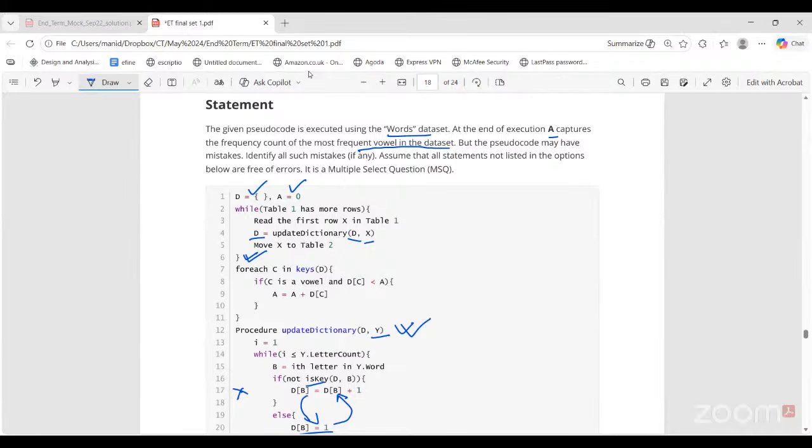Each letter. Now I'm checking if C is a vowel and D of C, that is the frequency count of C, is less than A. A is some value. But A was 0 initially, so no frequency will be less than 0. Right. So this statement is also wrong. It should be if it is greater than A, then A gets assigned. Also, this line is wrong. If I'm trying to make A a max variable, I assign the newer value. I do not add the value. I just assign the newer, higher value.